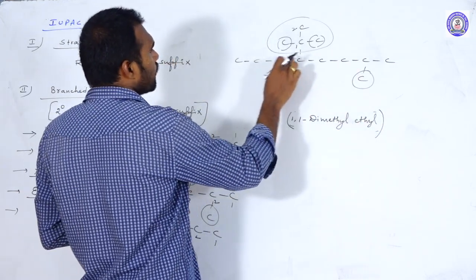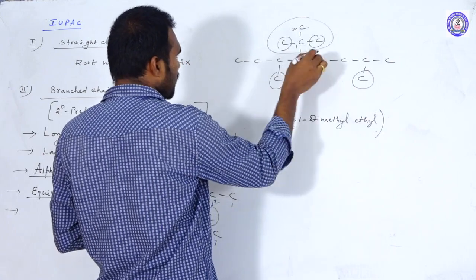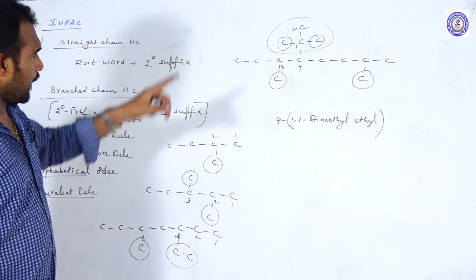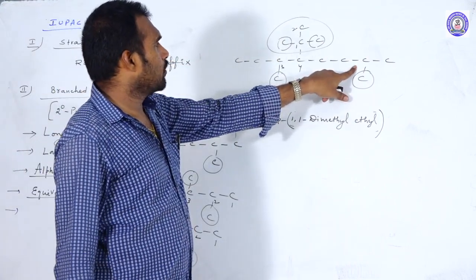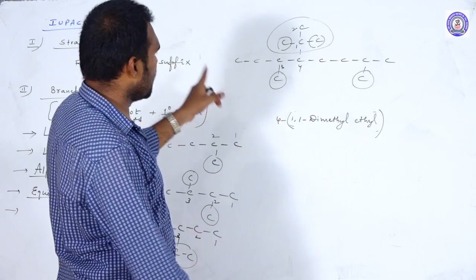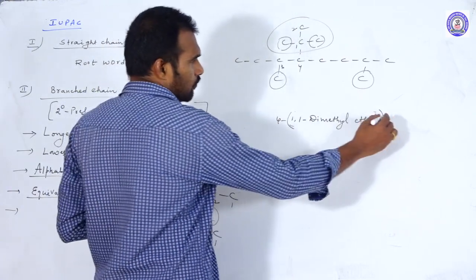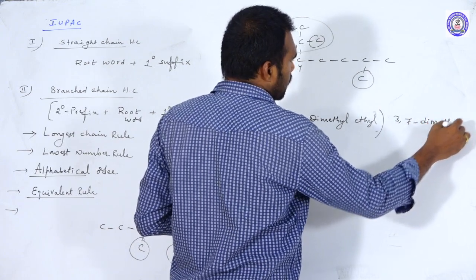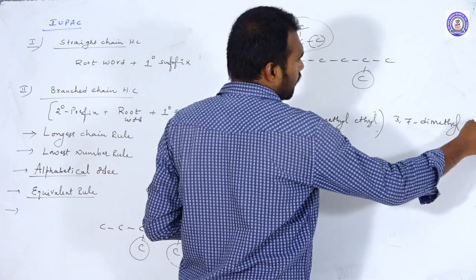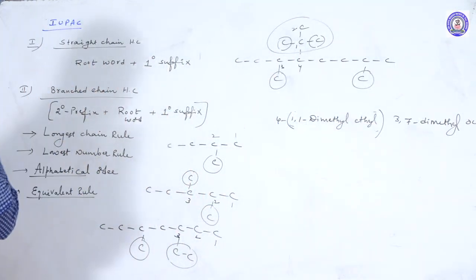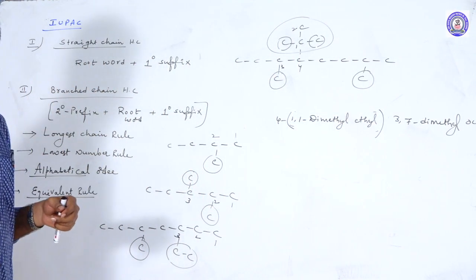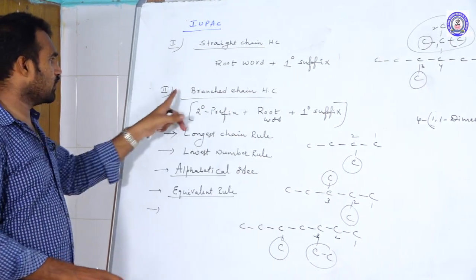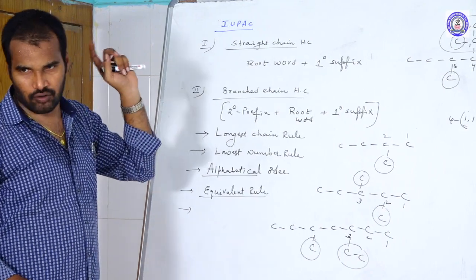Numbering 1, 2, 3, 4. So definitely we should give the numbering from this side. So 4, the third position and the seventh position. So 3,7-dimethyloctane. So that is the name of this compound. So this is about the fifth rule. These are the rules we should follow while naming branched chain hydrocarbons.